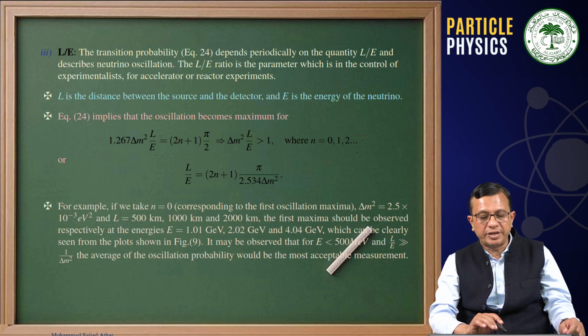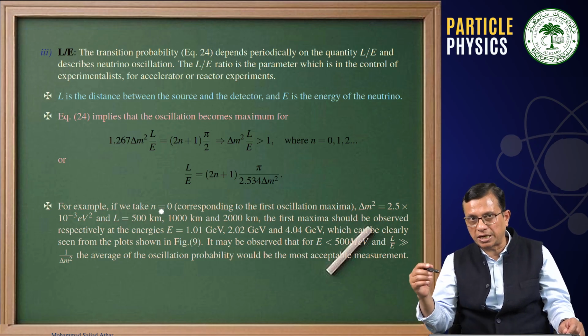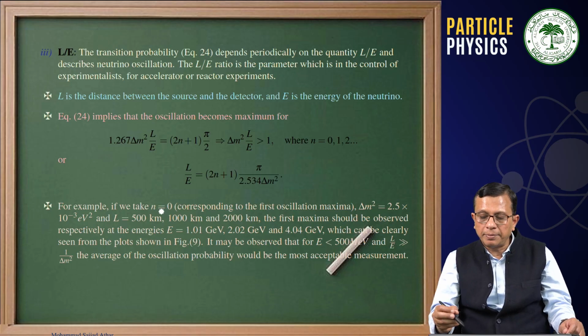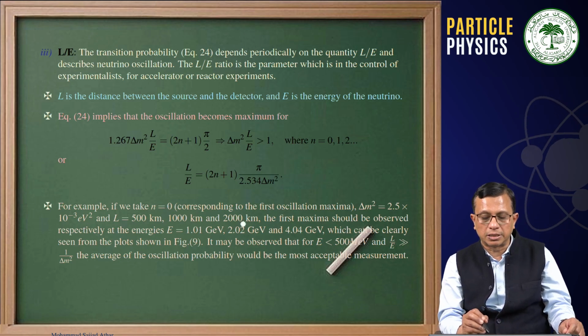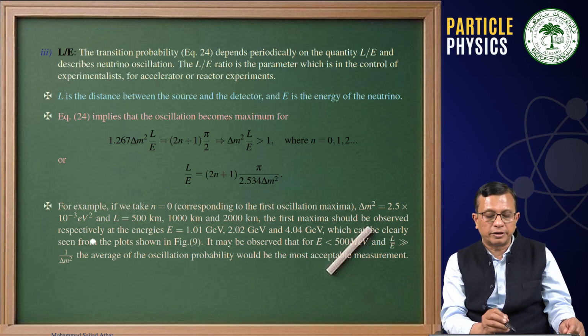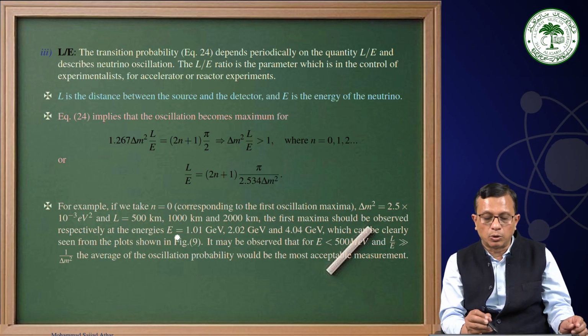For example, if we take n equal to 0, corresponding to the first oscillation maximum, delta m square is this much, and L is 500 kilometers, or say 1000 kilometers and 2000 kilometers. The first maximum should be observed respectively at the energies, just put these values, E equal to 1.01 GeV, the other 2.02 GeV, and 4.04 GeV.